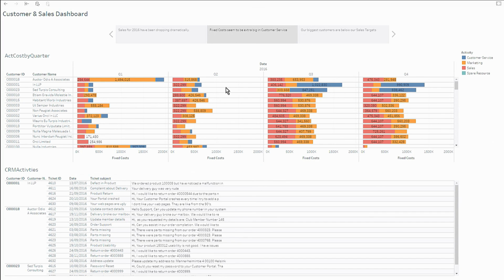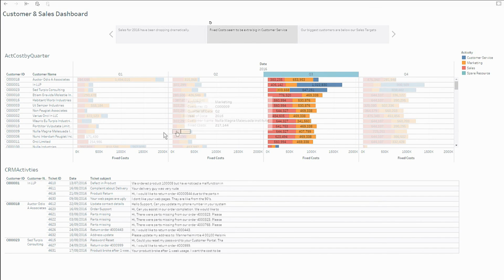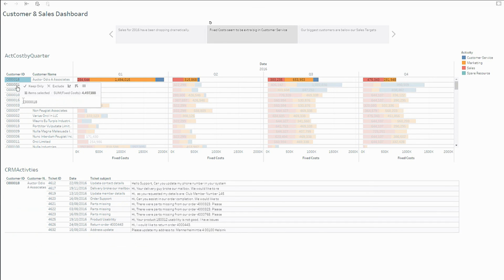Okay, so now I can interact with my data. I can highlight these customer service costs and see my complaints from the CRM system. Or I could select, for example, this whole quarter here and see all the customer complaints for this quarter only. Or I could even just select one customer ID from here to see all the customer related complaints. So this is quite interesting to truly interact while giving my presentation to my audience.